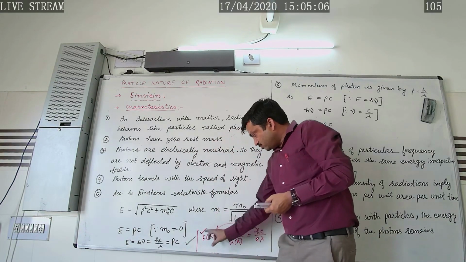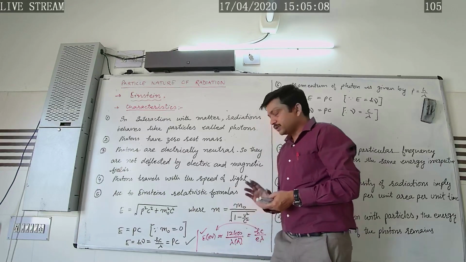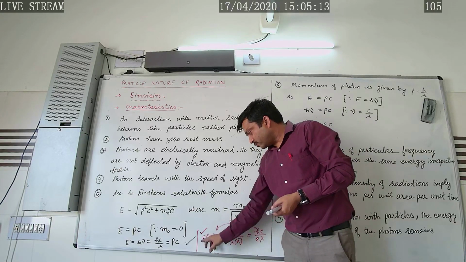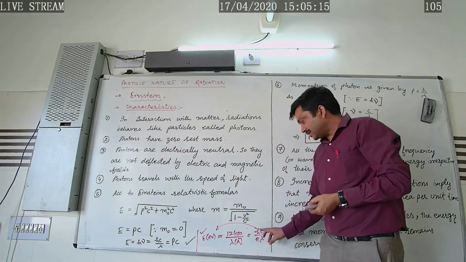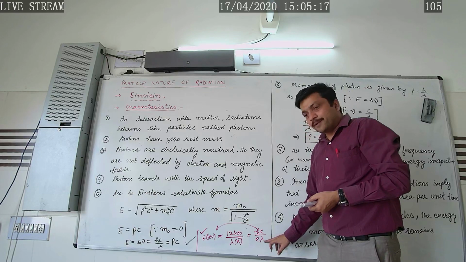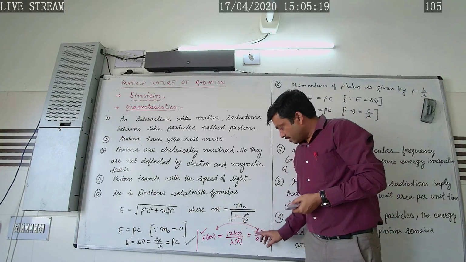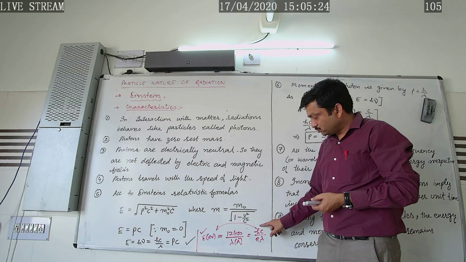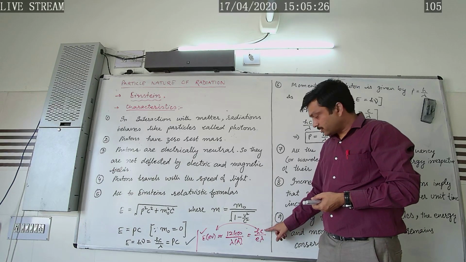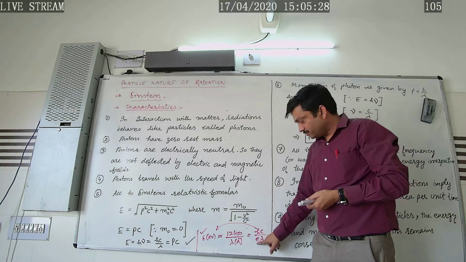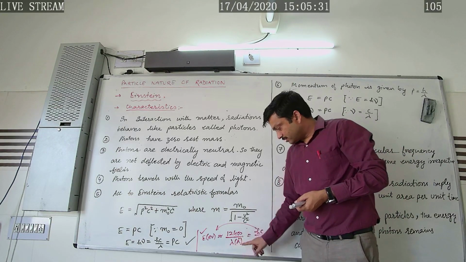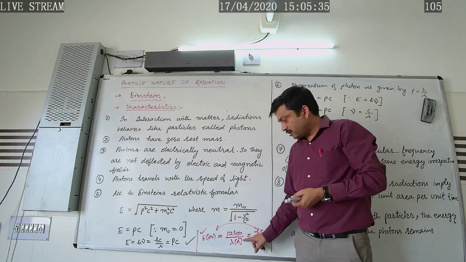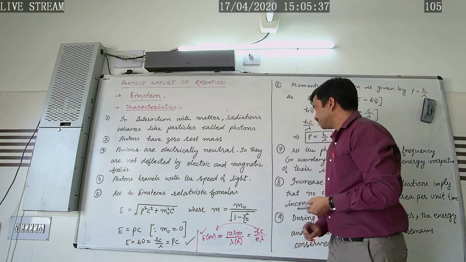As we know, the energy of a photon is measured in electron volt. So in order to write it in electron volt, we generally write this formula as hc by E into lambda. When we put the value of the Planck constant, 6.6 × 10^-34 joule second, c as 3 × 10^8 meter per second, the value of the electron charge, and convert the wavelength into angstrom, we get the formula 12,400 over lambda in angstrom.